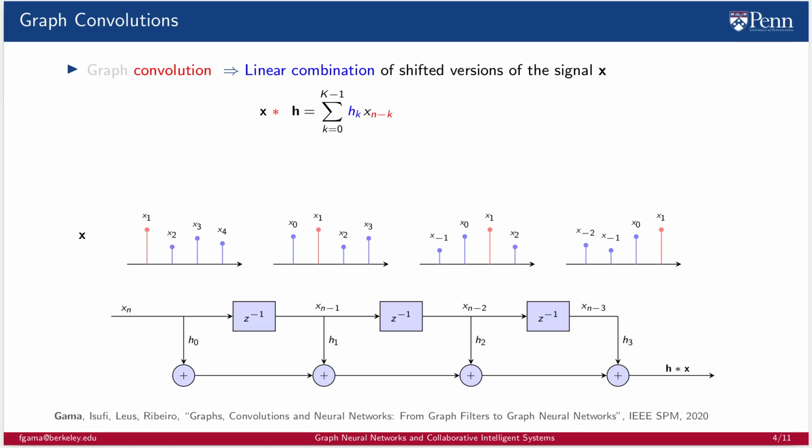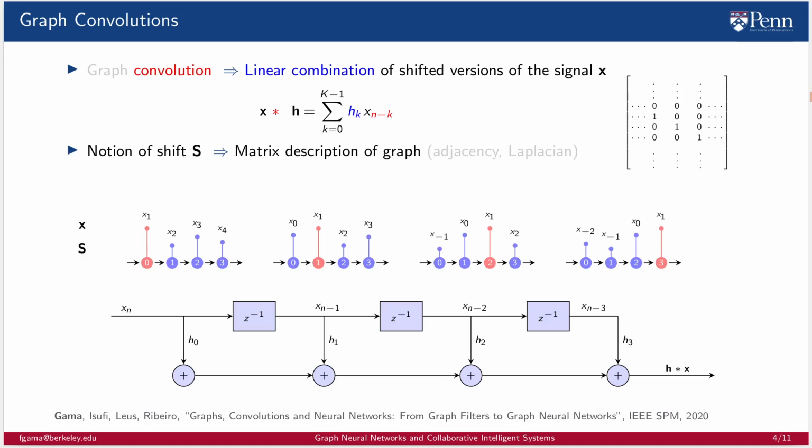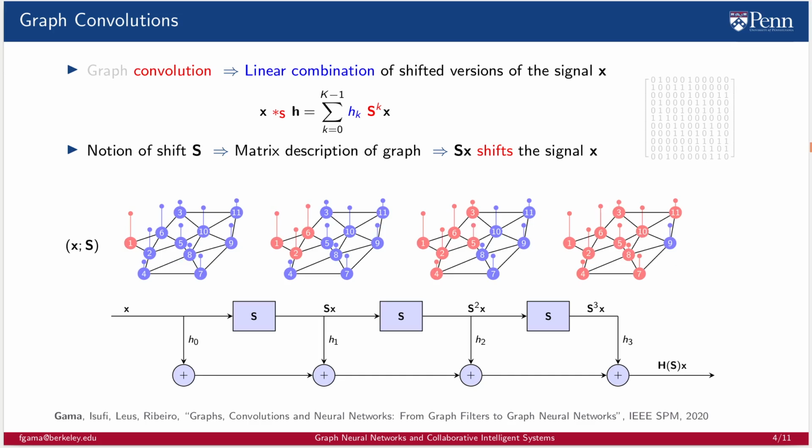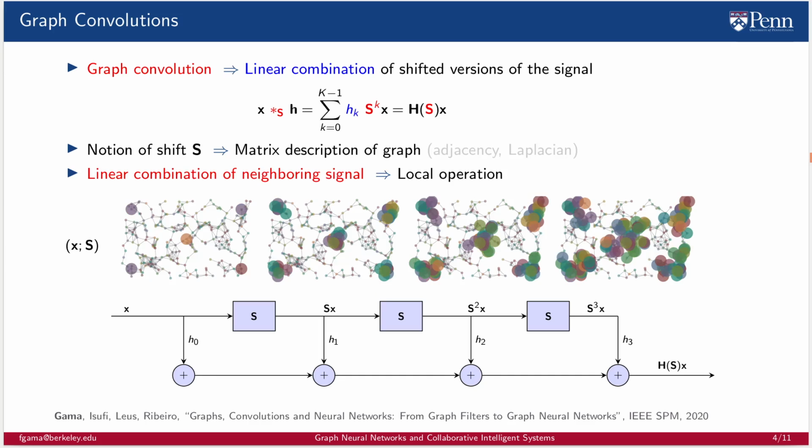GNNs are built on graph convolutions with generalized time convolutions. A time convolution is a linear combination of shifted versions of the signal x. If we want to extend this concept to graphs, we need to have a notion of shift. This notion of shift is defined in graph signal processing to be a matrix description S of the graph. So the traditional notion of shift in time is equivalent to applying the shift S of a graph. When we consider an arbitrary graph, applying the shift amounts to diffusing the signal. So, a graph convolution is a linear combination of shifted versions of the signal. The effect of the shift operator is to update the signal with a linear combination of neighboring values. Thus, this operation is entirely local.